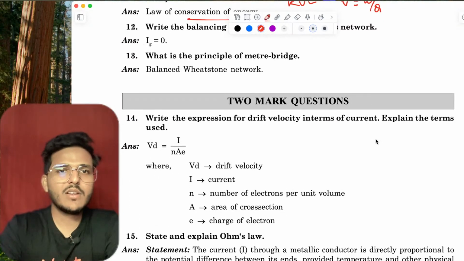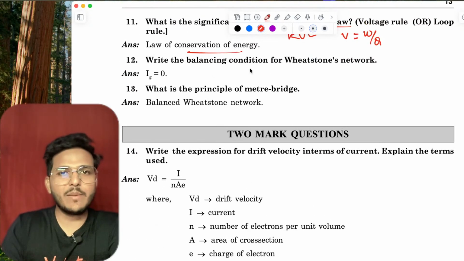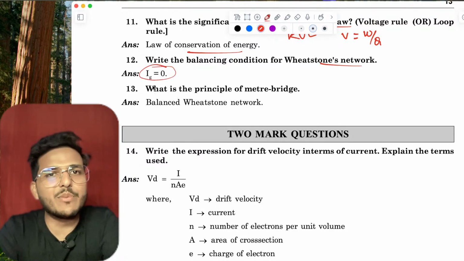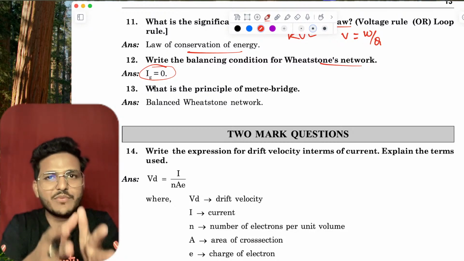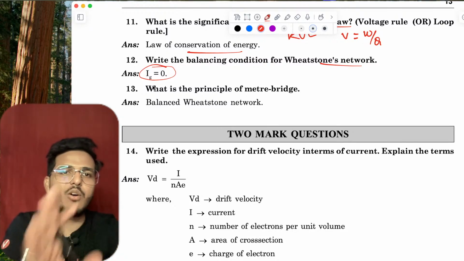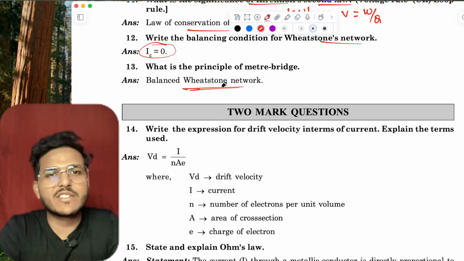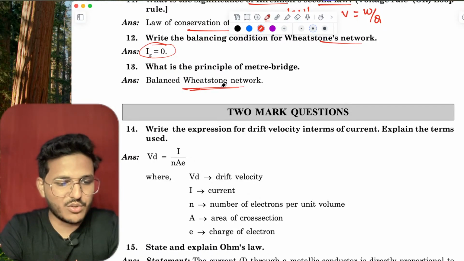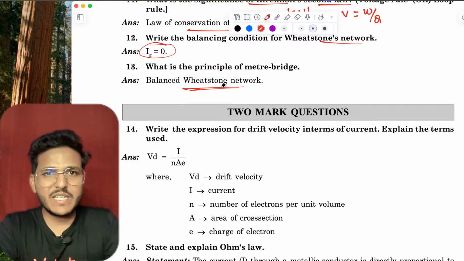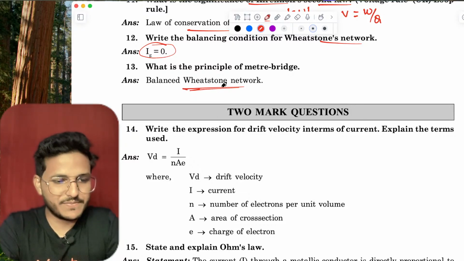Okay. Now, write the balancing condition of Wheatstone bridge. In a balanced Wheatstone bridge, the current through the galvanometer is 0, that means the galvanometer branch is effectively open. The principle of meter bridge is based on the balanced Wheatstone bridge. Is it?